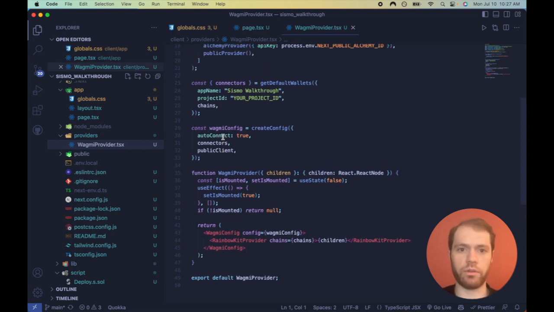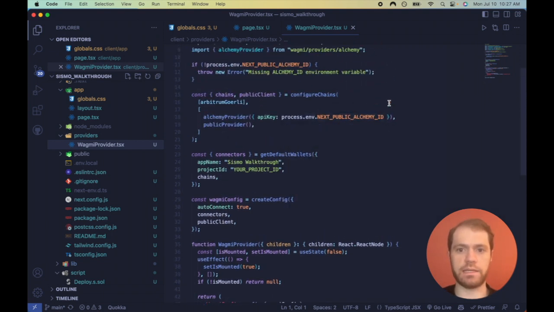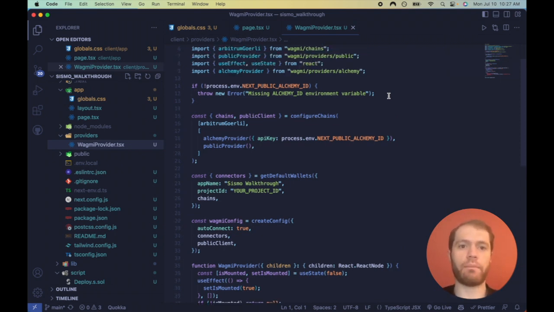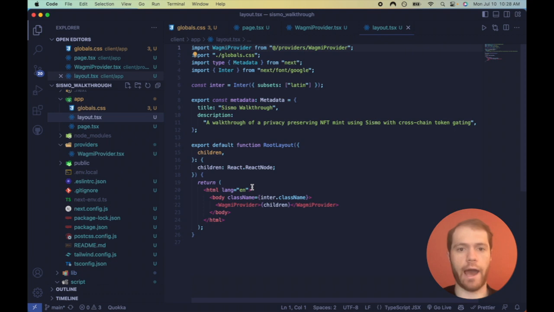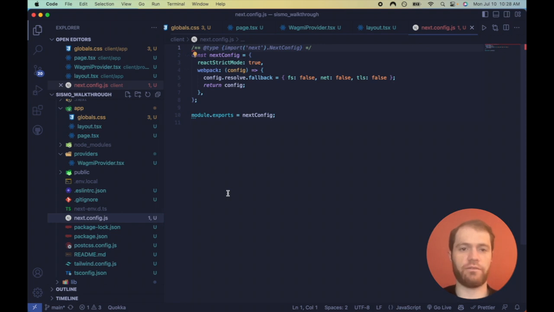One thing of note though, Alchemy ID is your API key, but I kept it the same just to stay consistent with the documentation. Remember that it's a client component because this is happening on the client side, and then we wrap it around our app to keep the boilerplate of the code server side. Also note that we changed this in the next.config.js. That's just copying from RainbowKit's website again. Now that we got that out of the way, let's get on to the meat of our dapp.